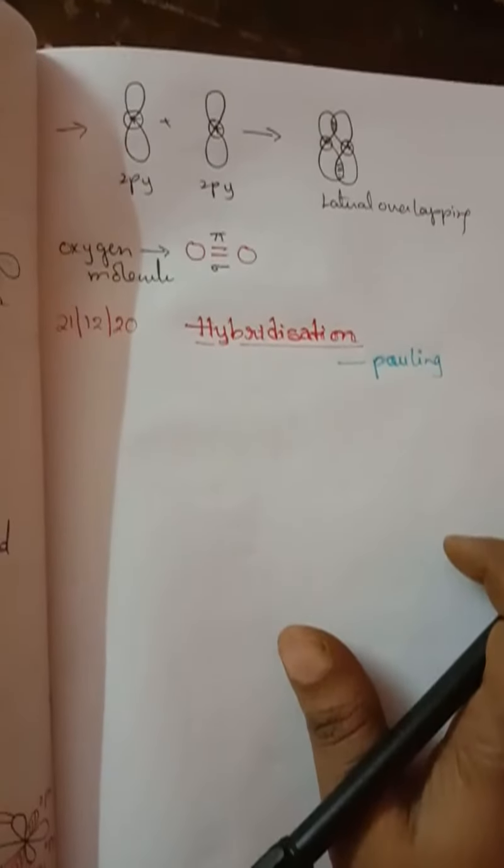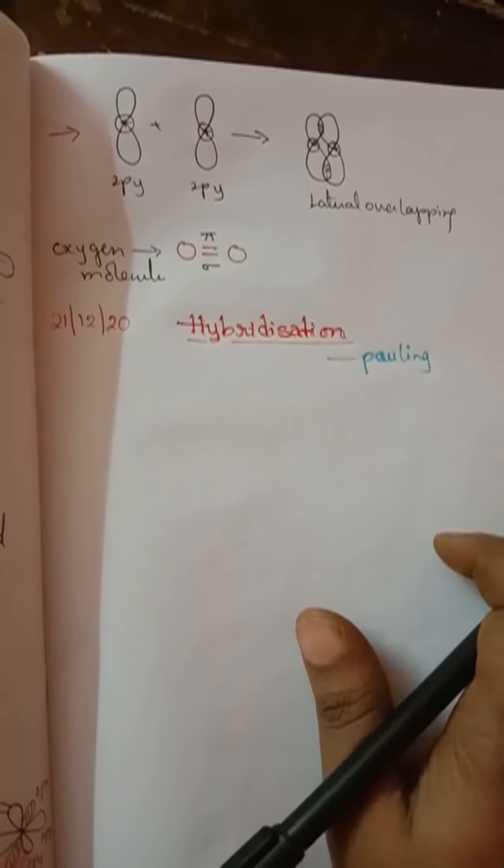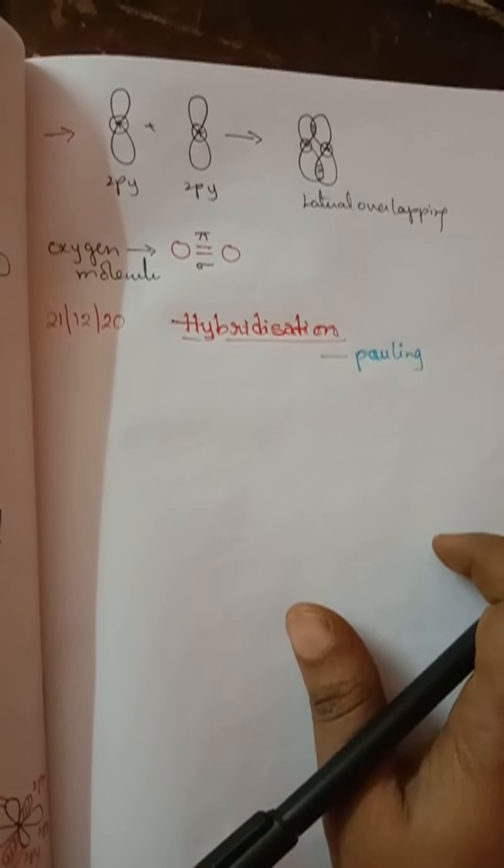So what does it tell? It tells the phenomenon of intermixing of orbitals of the same atom which have nearly the same energy to form an equal number of new orbitals of equivalent energy, known as hybridization. The new orbitals of equivalent energy are called hybrid orbitals. So the definition is the process of